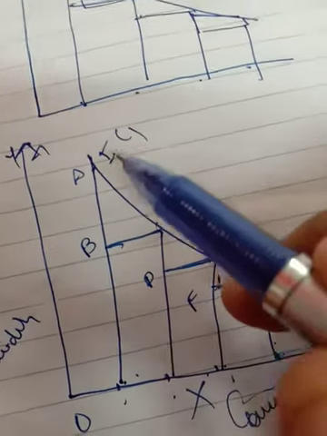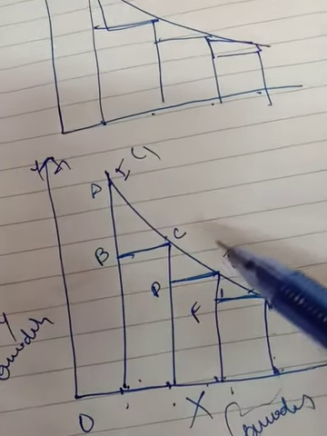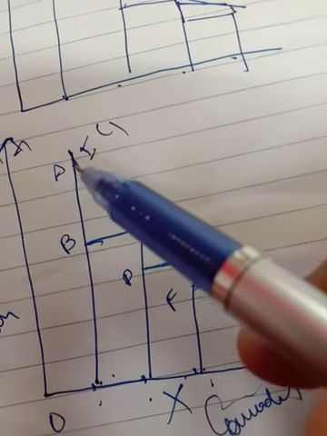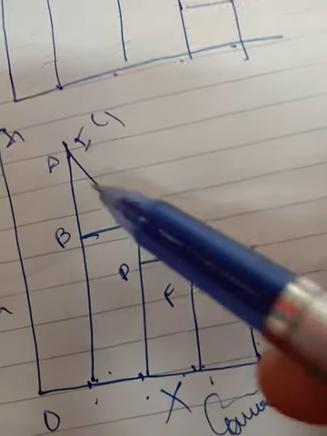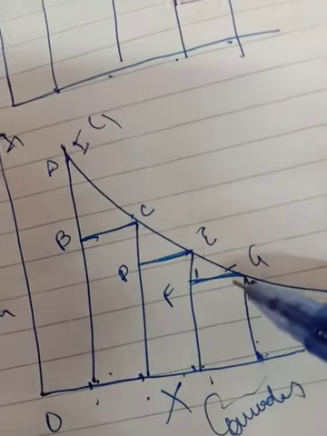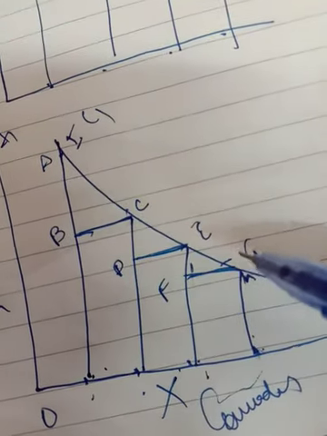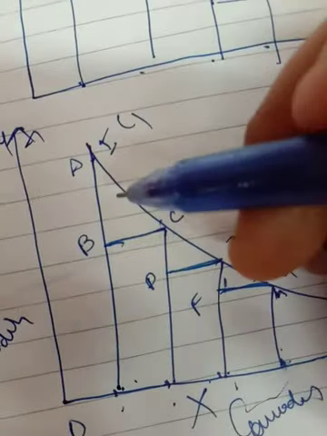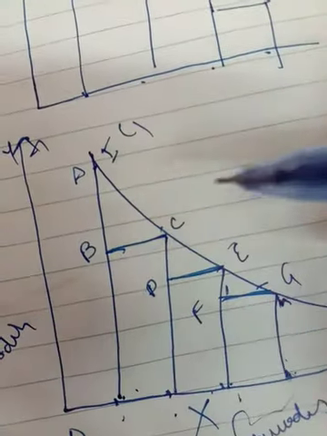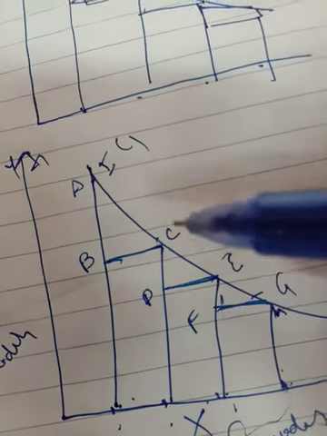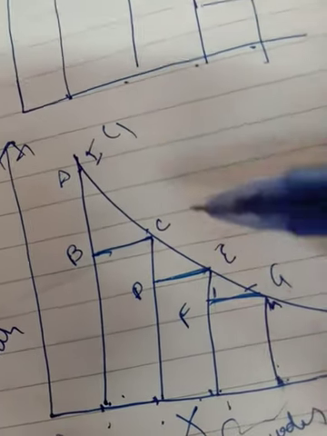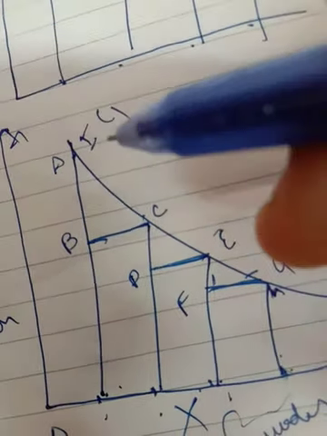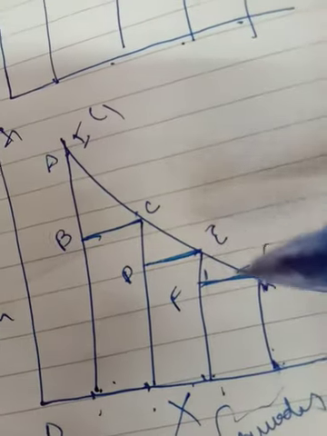So you can show that ABC triangle is bigger than C, D, E, and that is also bigger than E, F, G. So as we go on to the next combination, the size of the triangle has been decreasing, which is the slope of indifference curve, and also represents marginal rate of substitution, because AB is the quantity that has been lost and BC is the quantity that has been sacrificed. So every time the loss has been decreasing, because the triangle has been decreasing, that means there is a law of diminishing marginal rate of substitution. Fine. And marginal rate of substitution is diminishing in all the next combinations.